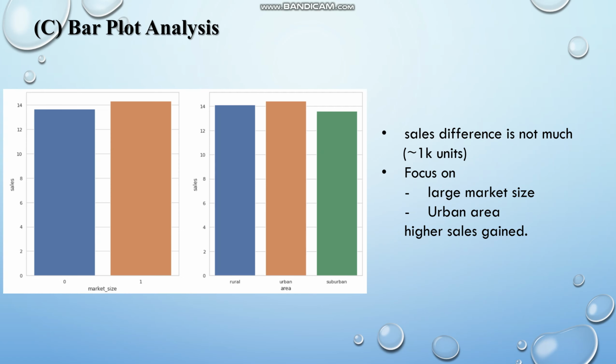Therefore, I will need to further perform other analysis by using a bar plot. We can see the sales difference for both factors is not very much, around 1K units, but we can still see that if we focus on the large market size and urban area, there will be higher sales gain too.